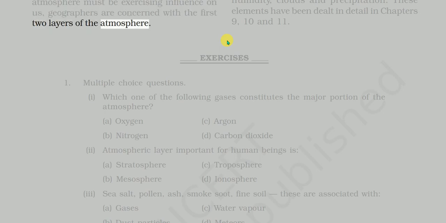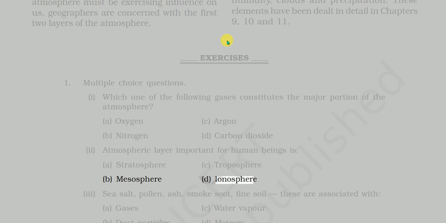Exercises. 1. Multiple choice questions. 1. Which one of the following gases constitutes the major portion of the atmosphere? A. Oxygen. B. Nitrogen. C. Argon. D. Carbon dioxide. 2. Atmospheric layer important for human beings is A. Stratosphere. B. Mesosphere. C. Troposphere.